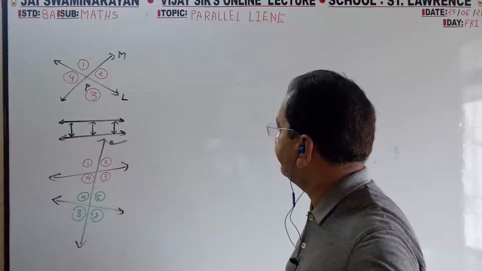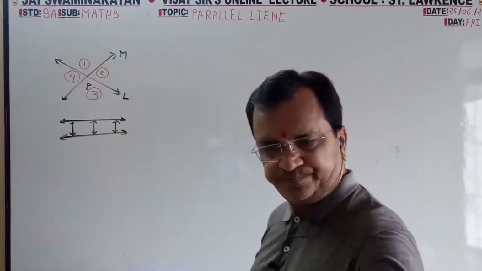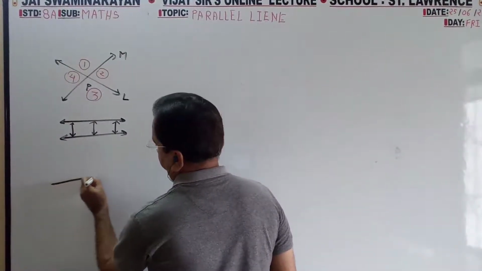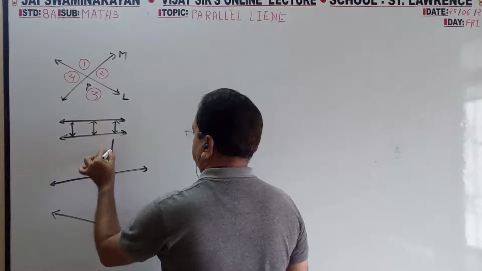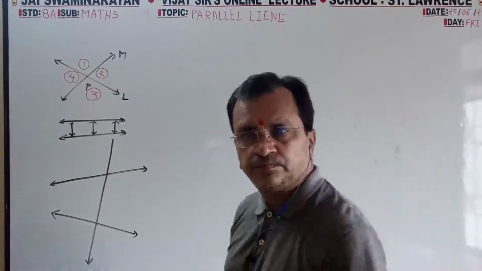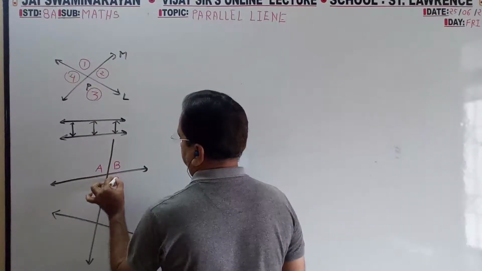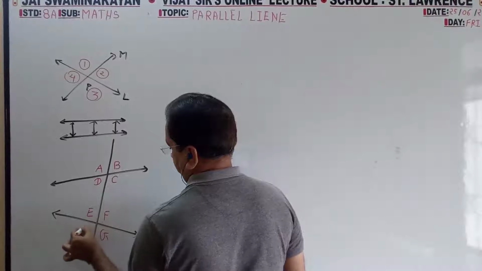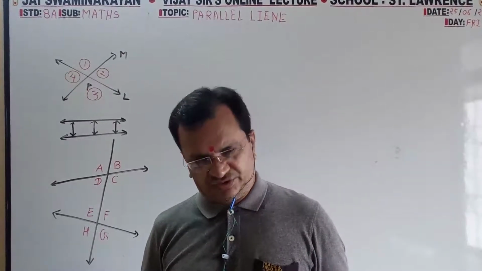From these 8 angles, we will see different pairs. So here only I drew another figure. Eight angles I have written as A, B, C, D, E, F, G, H.